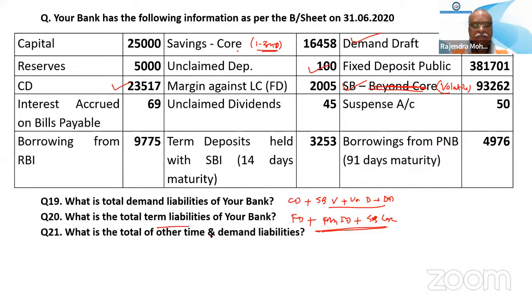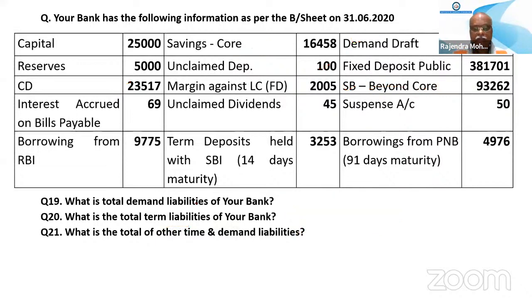What is the total other time and demand liabilities? Interest accrued on bills payable, very good. Unclaimed dividends and suspense account. These three will be coming under other time and demand liability.